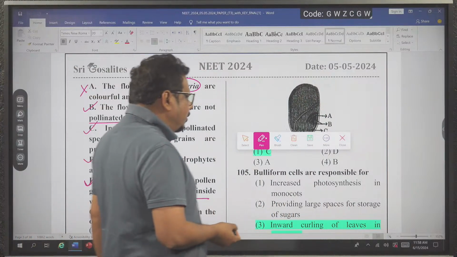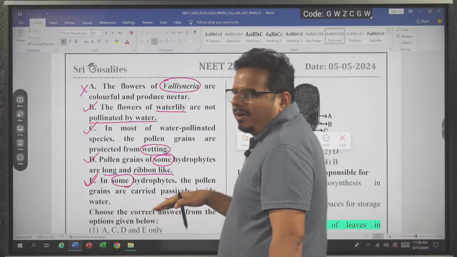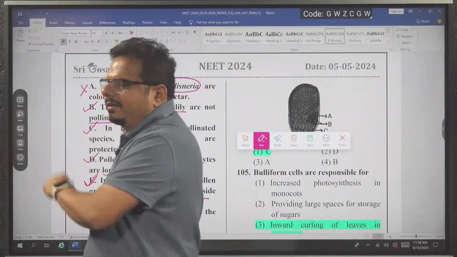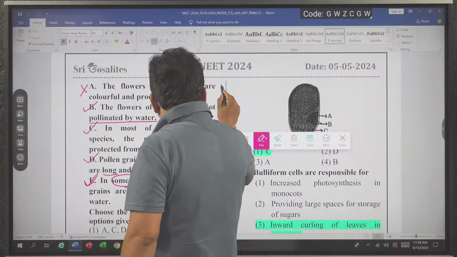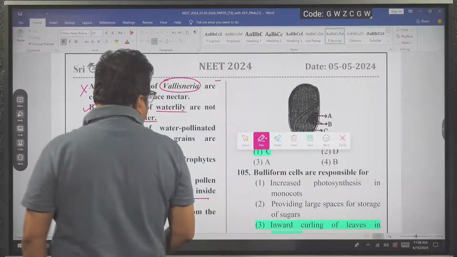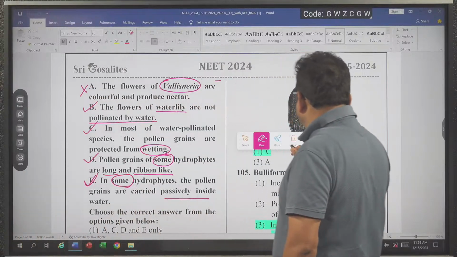So in Zostera, pollination occurs under the water. In Vallisneria, pollination occurs on the surface of water. So these are some of the information we also gathered from this question. Now we are moving toward the next question. Just have a look.